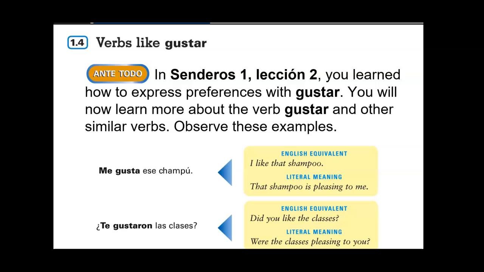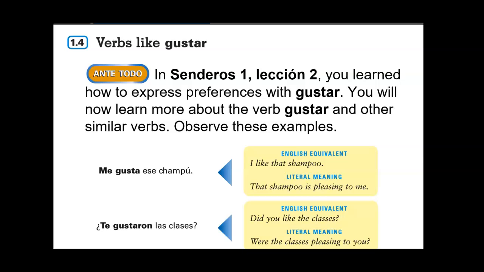You guys did this in Spanish 1, and these are just some of the other verbs that do the same thing as gustar. You will have to know both preterite and present tense. Okay, so the endings that you learned from last year and the new endings that you learned last week. Okay, so let's get started.